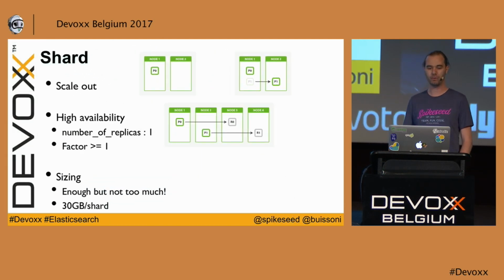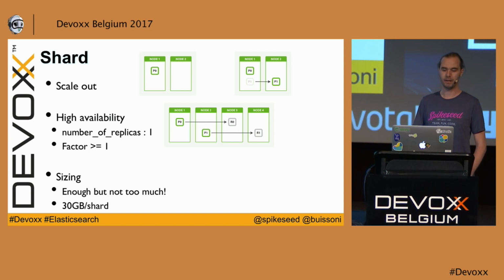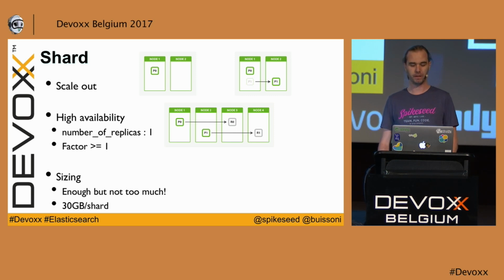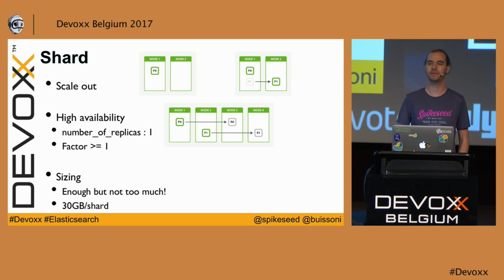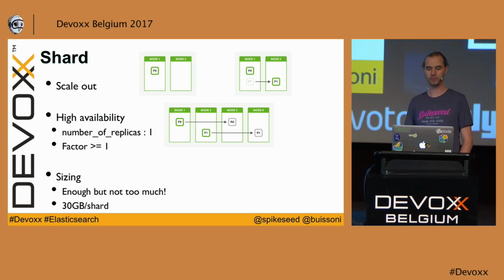The first concept I would like to discuss is sharding. So a quick reminder about sharding. If you look at the first picture, if you create an index with only one shard, you are only going to be able to scale up your application, because your documents are stored in a single shard. So you are going to hit a hardware limit, and of course you are not able to scale out.